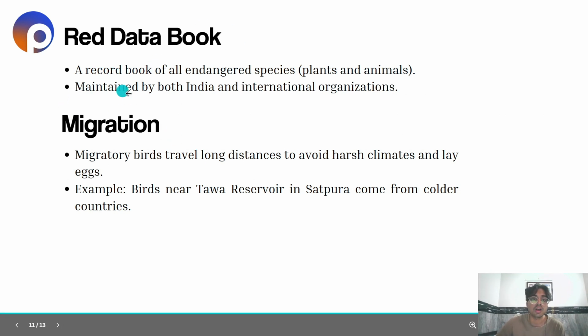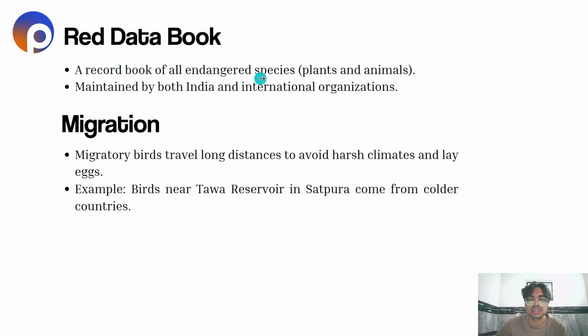A record book of all endangered species, like plants and animals. It is maintained by both India and international organizations. Now, it is a kind of record book which has written all the endangered species that are present in our environment, in our ecosystem. So, endangered species, what are those? The species which are going to go extinct soon if not taken care of.